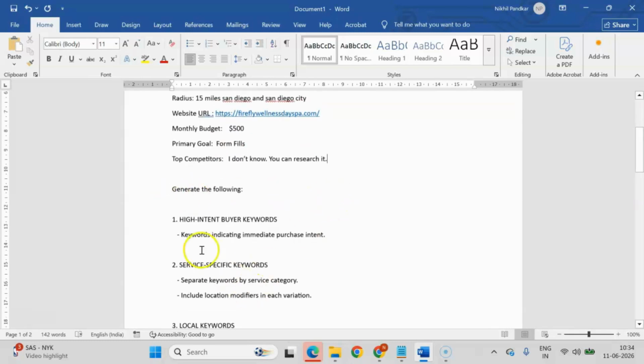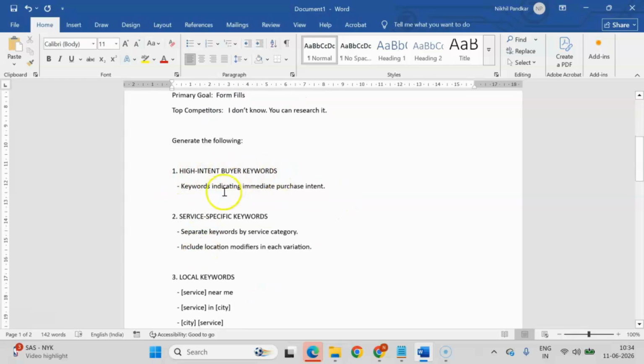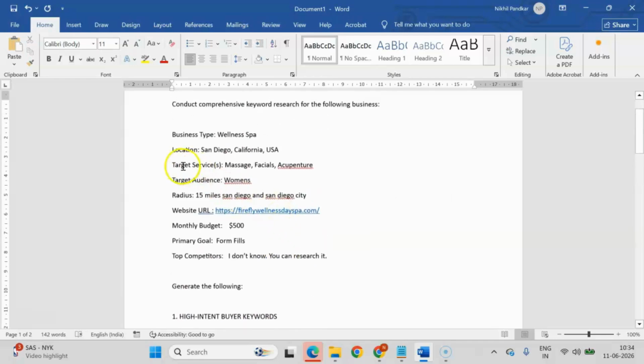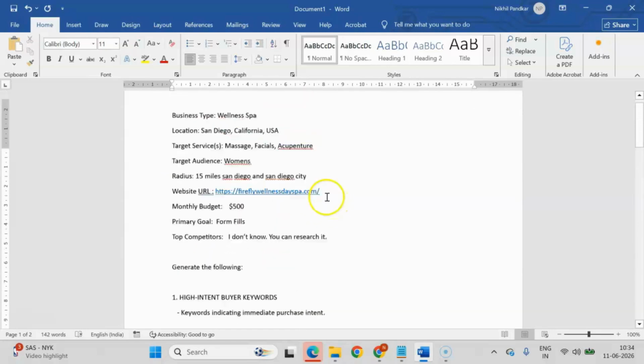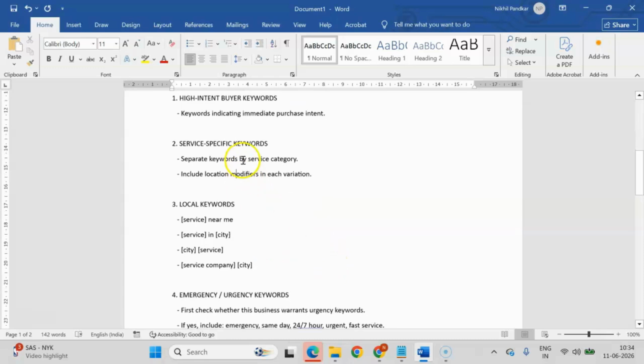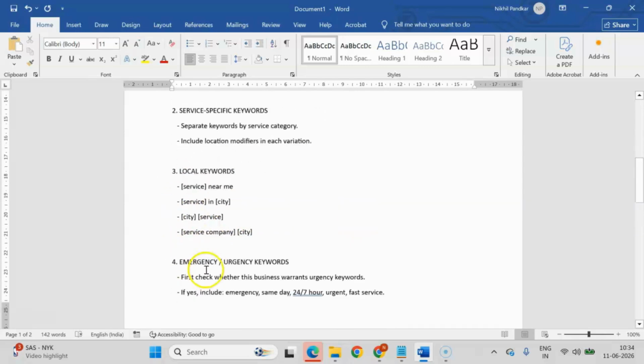Generate the following. The first one is high intent buyer keywords. Keep it as it is: keywords indicating immediate purchase intent. The second keyword set we want is service specific keywords. Separate keywords by service category. We have already mentioned the services. Include location modifiers in each variation. Our location is San Diego, so if you're mentioning any services, mention this location. Okay. The local keywords like near me, service and city and all that. So these are all local keywords.